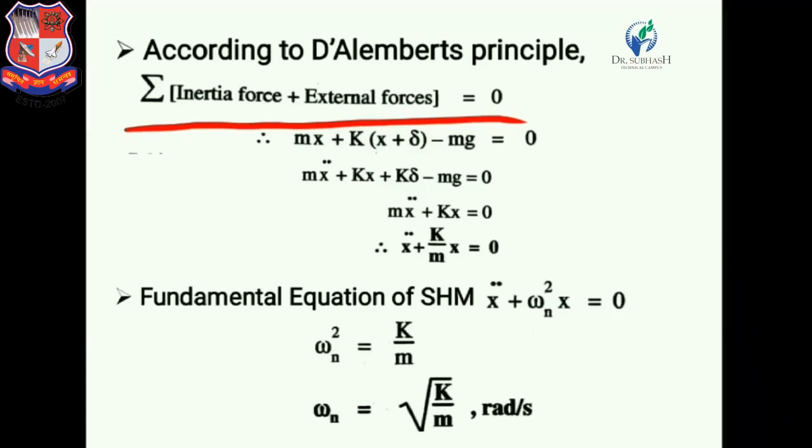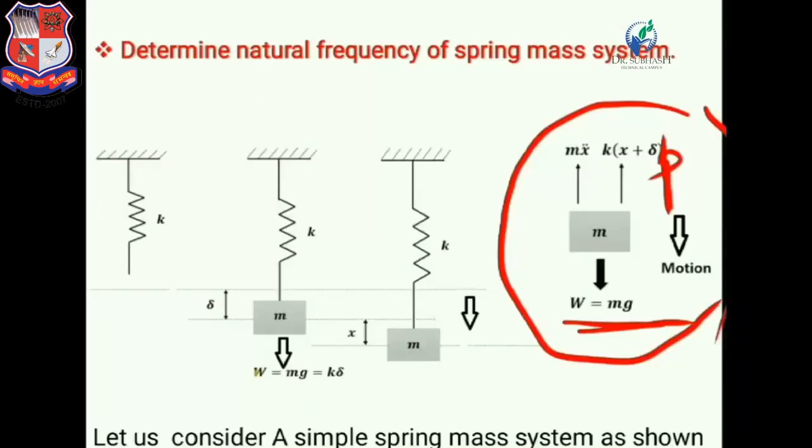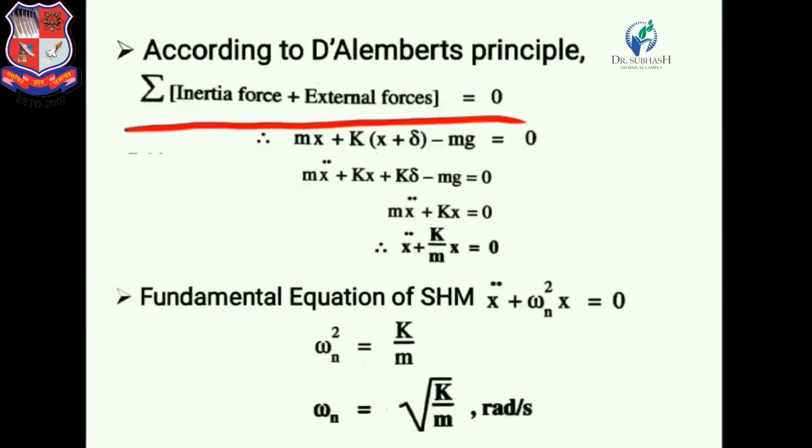Now if we simplify this equation, then we get m x double dot plus kx plus k delta minus mg is equal to 0. Now as shown in the second position, we can see that mg is acting in downward direction and k delta, the spring force, is acting in upward direction. So in position 2, mg is equal to k delta.